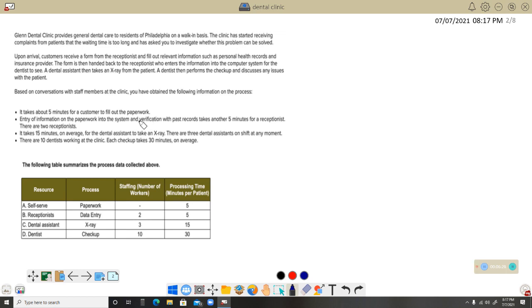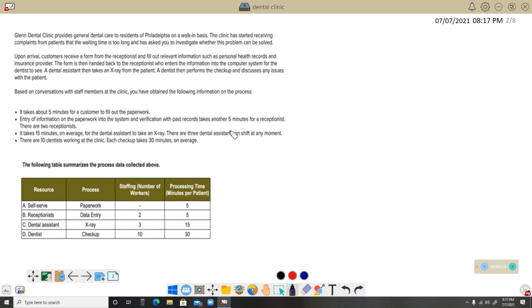Sometimes some hospitals will carry out the filling of that form if the patient is very sick and there is no one else to support. So for the time being, we don't have any staffing or number of workers in that area. What we call the resource is called self-serve. Similarly, with respect to point number 2, you can see other details, and point number 3 and point number 4 also.